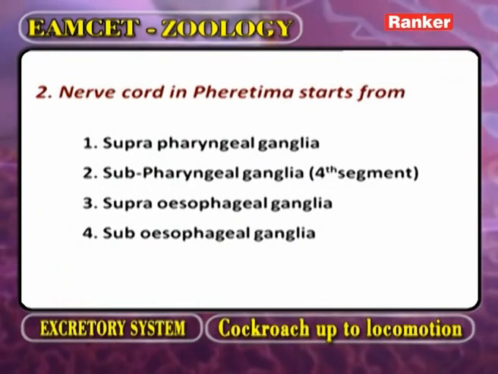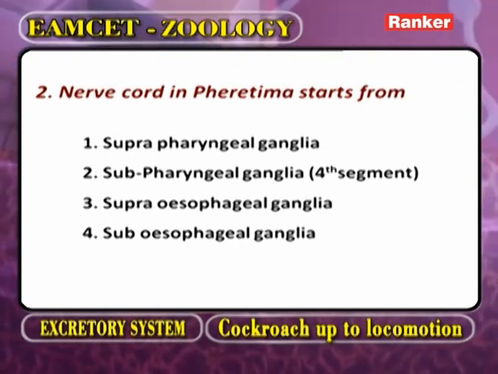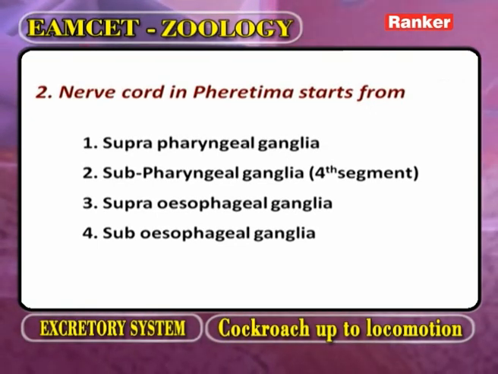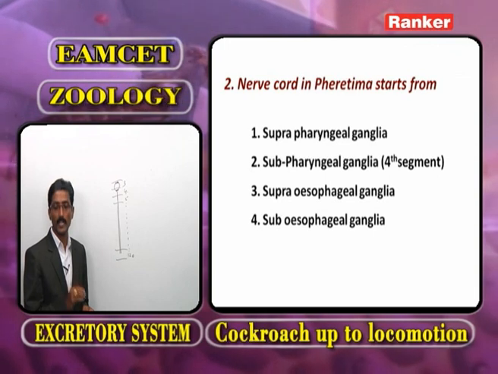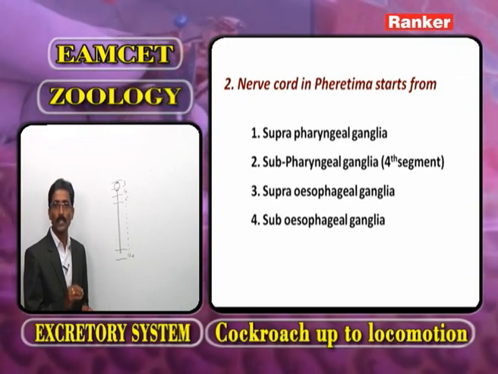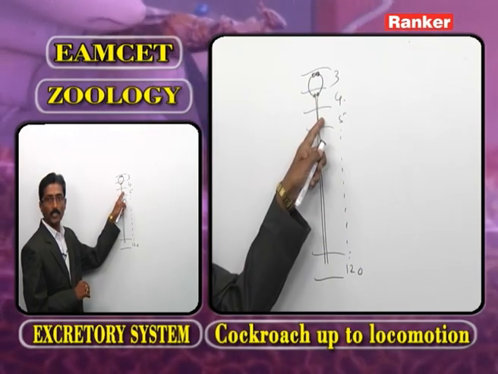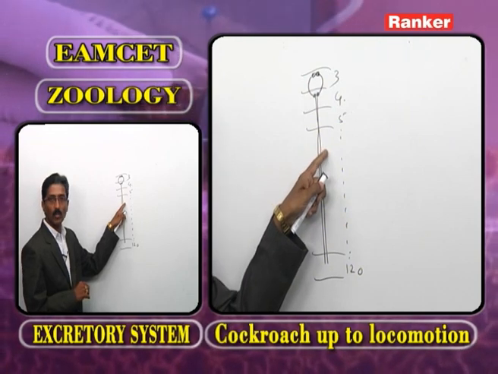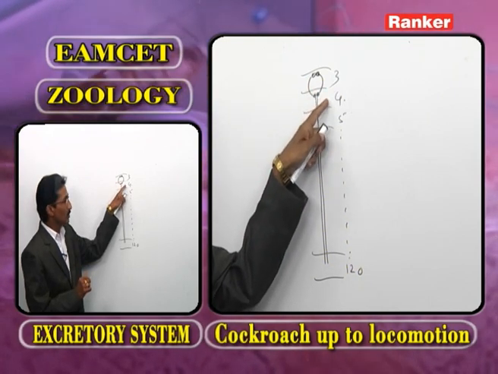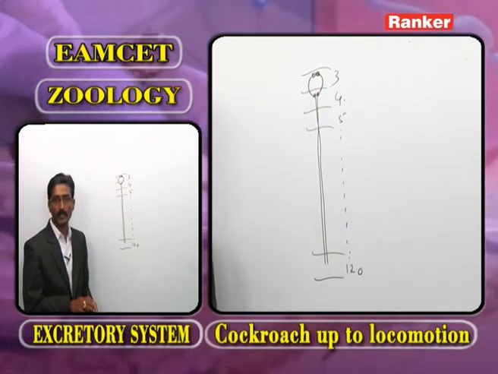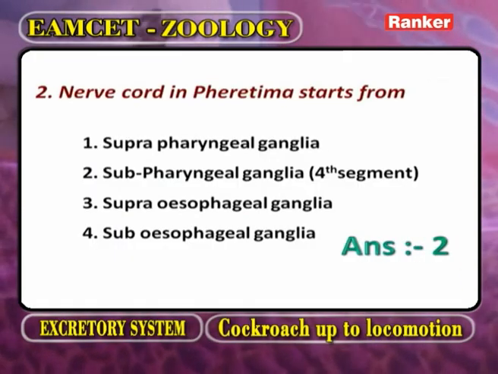Now, we observe the question. The nerve cord in Pheretima starts from: one, suprapharyngeal ganglia, also called cerebral ganglia or brain; second, subpharyngeal ganglia; third, supraesophageal; fourth, subesophageal. Regarding earthworm, the double ventral solid nerve cord arises from the subpharyngeal ganglia, which are present in the fourth segment. What is the answer? The second one.